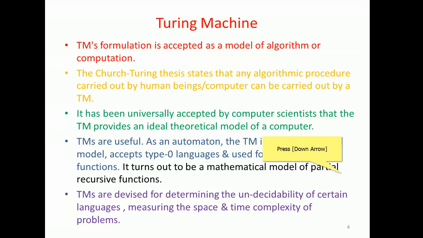Next is measuring the space and time complexity of the problem. The time computation aspects we can enumerate either by prior analysis or posterior analysis.